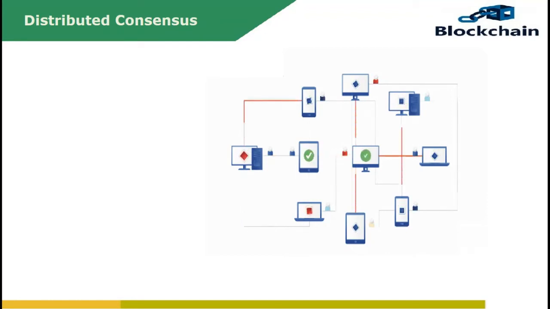This all-important task is performed by the consensus mechanism, which is a set of rules that decide on the legitimacy of contributions made by the various participants, called nodes, of the blockchain. By definition, distributed consensus is a procedure to reach a common agreement in a distributed or decentralized multi-agent platform.